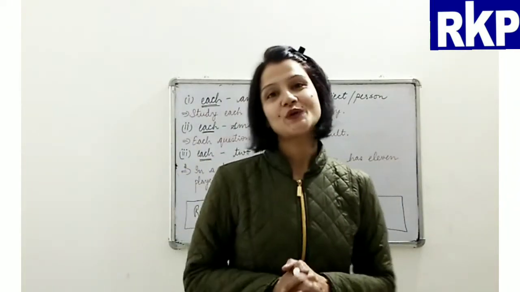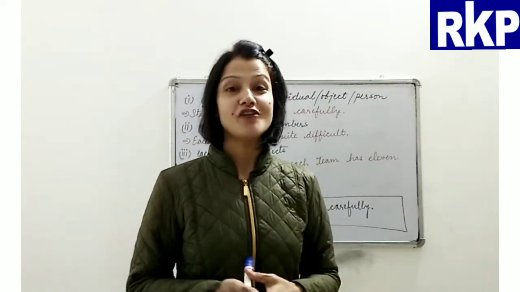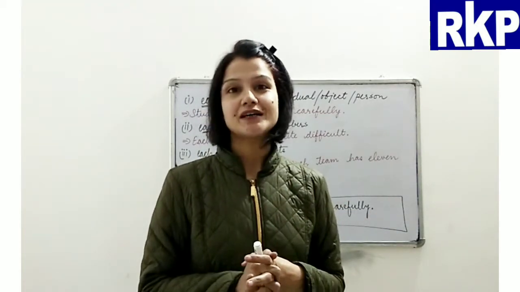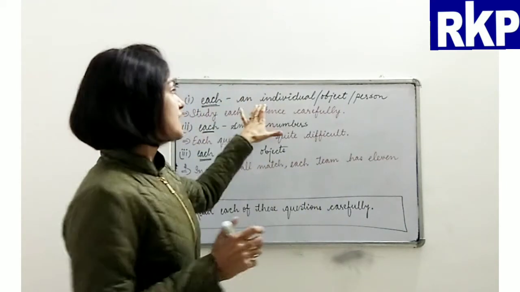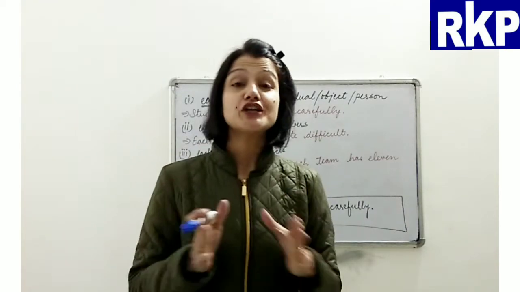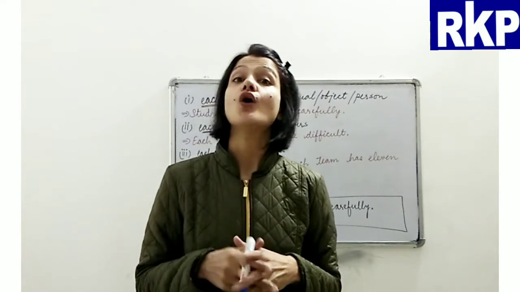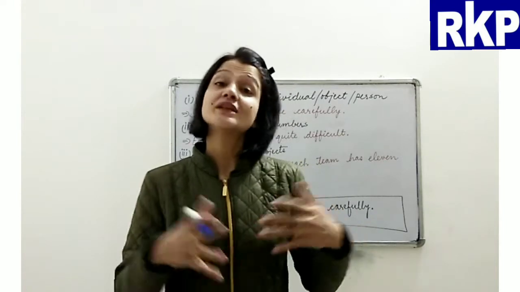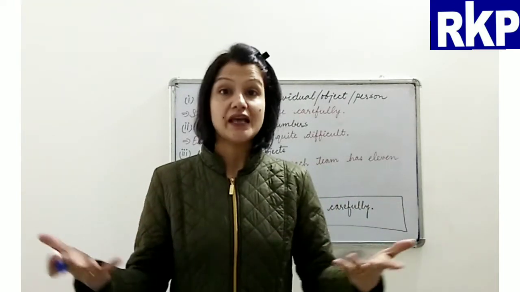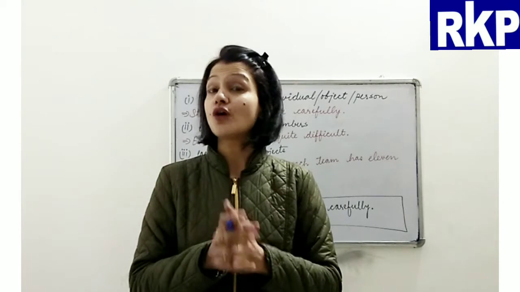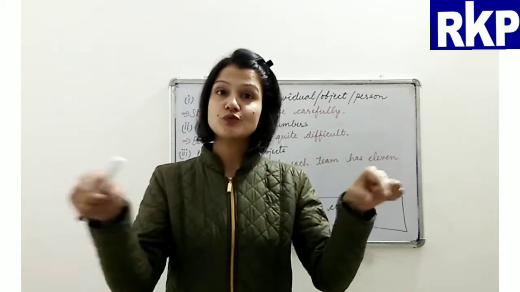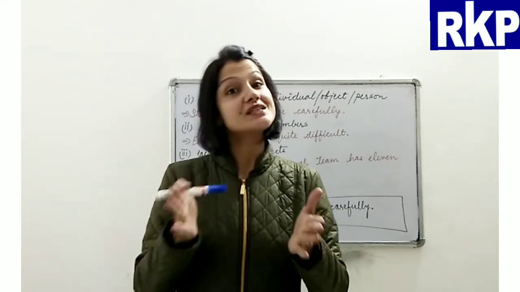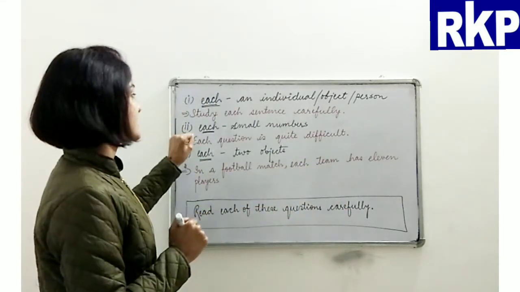First we are going to talk about the use of the distributive each. The first point is we use each when we are referring to an individual person or object. If there are two or more than two, maybe 5 or 10 or 15, but we are talking about them individually, every single individual, then we use each. Please have a look at the sentence here.